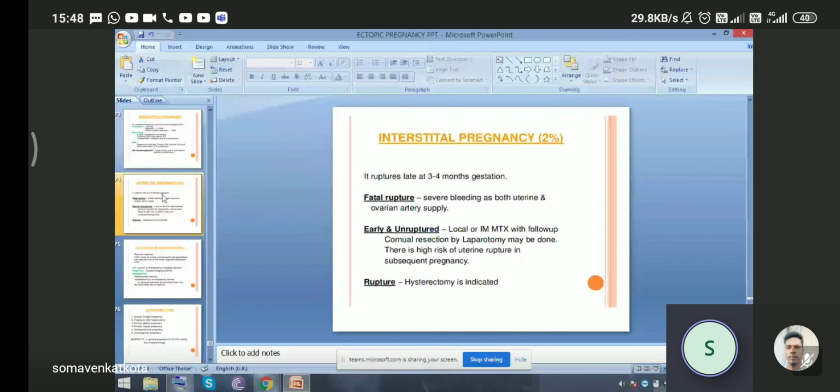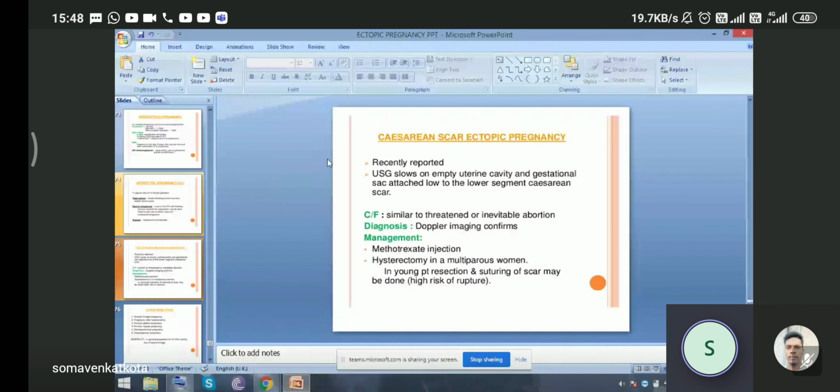Now, cesarean scar ectopic pregnancy. It has been recently reported. HSG shows an empty uterine cavity and a gestational sac attached low in the uterine segment at the cesarean scar. The clinical features are similar to threatened or inevitable abortion. Diagnosis is made by Doppler imaging, which confirms the cesarean scar ectopic pregnancy. Management: methotrexate injection can be given, and hysterectomy in multiparous women. In a young patient, resection or resuturing of the scar may be done if there is a high risk of rupture.